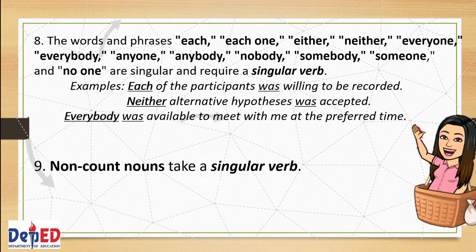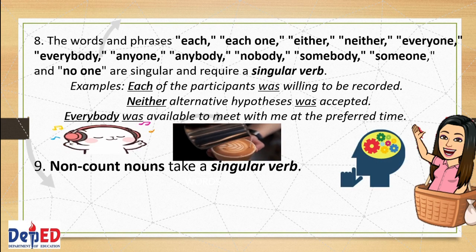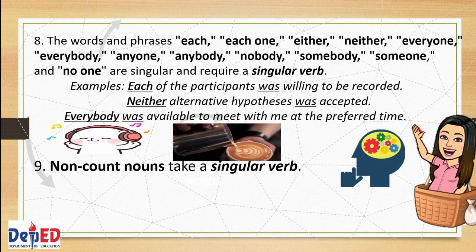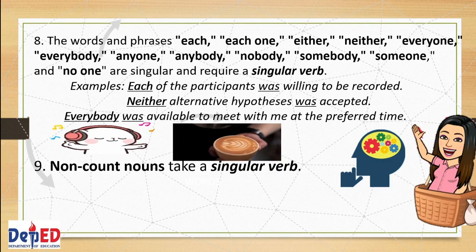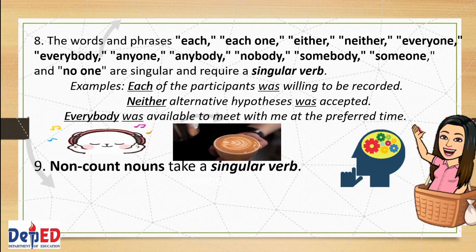Then we go to rule number 9. Non-count nouns take a singular verb. Non-count nouns are the nouns that cannot be counted, just like music, coffee, milk, and knowledge. Also, there are more examples that you can think of. Now let's have some examples.